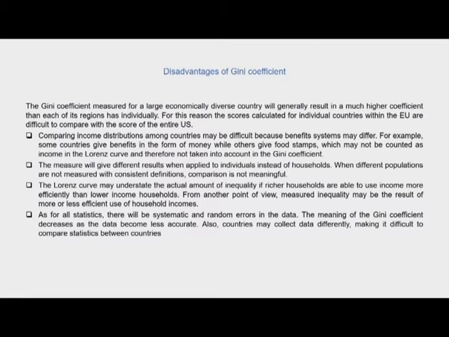Fourthly, as for all statistics, there will be systematic and random errors in the data. So, the meaning of Gini coefficient decreases as the data becomes less accurate. So countries may collect data differently, making it difficult to compare statistics between countries. And this is one of the major limitations again when we come to comparability of data across countries. So the statistical systems of the country have a lot to do. There's a lot lacking within the statistical systems within a country.